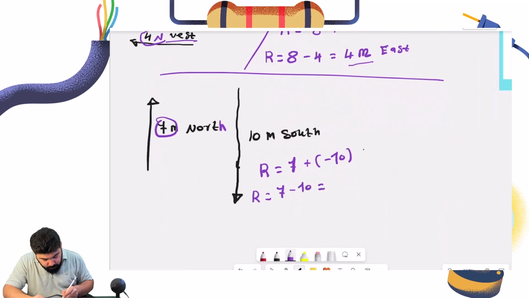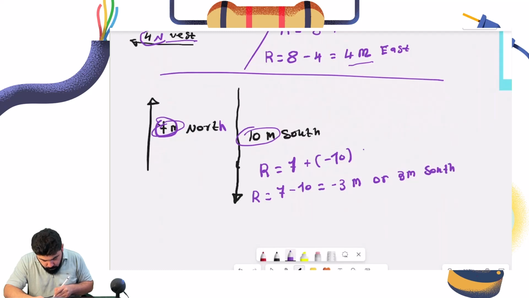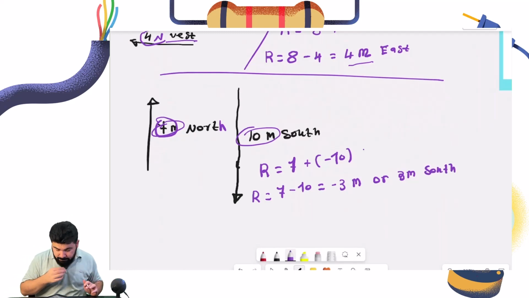Negative 10. This is equal to 7 minus 10, which is negative 3 meters, or we can say 3 meters. Which one is larger, this one or this one? Of course 10. So add the direction of the one that is greater: 10 meters south. Don't change it. It's the same thing. Okay.